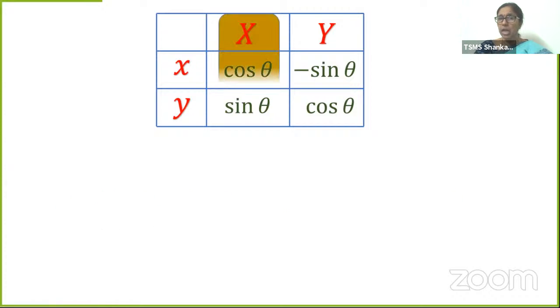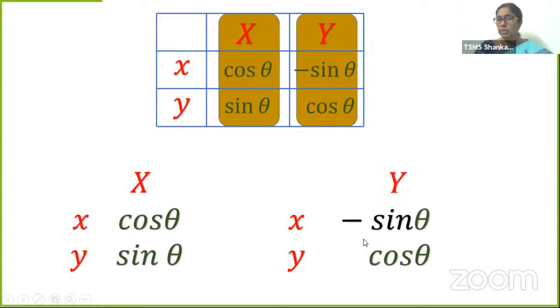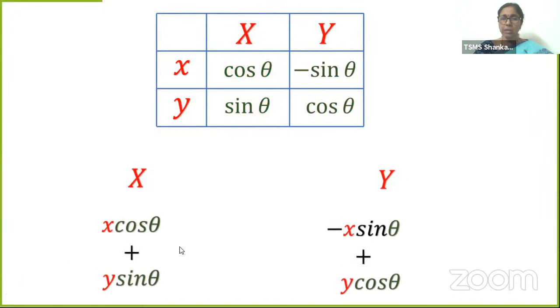Then let's see how you find the new coordinates. Capital X is equal to small x into cos theta plus small y into sin theta. That's how we take this. Then capital Y is equal to x into minus sin theta and y into cos theta. This is the same, I'm just taking the second column. Now X is x into cos theta plus y into sin theta, because there is no sign, it is understood to be plus. Here the sign is there, x into minus sin theta plus y into cos theta. Just multiply them. Capital X is equal to x cos theta plus y sin theta. Capital Y is equal to minus x sin theta plus y cos theta.